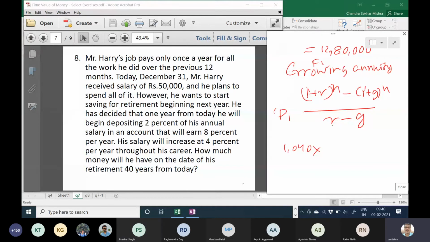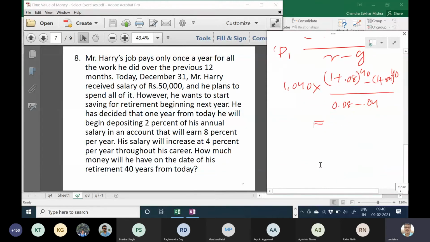Yes, sir. Okay, so 1040 is your first installment of savings. Next installment, whatever may, you don't bother about that. So 1 plus how much? 0.08 to the power 40 minus 1 plus 0.04 to the power also 40, whole divided by 0.08 minus 0.04. Whatever amount comes, that is your value. Okay?